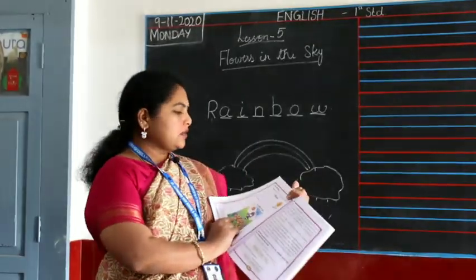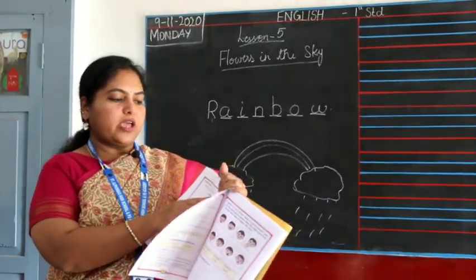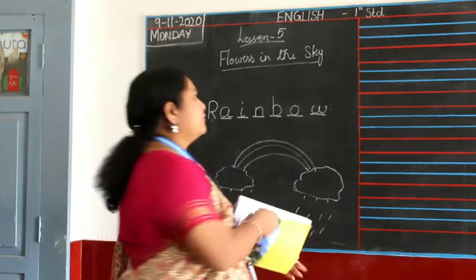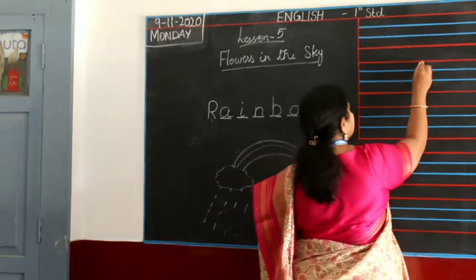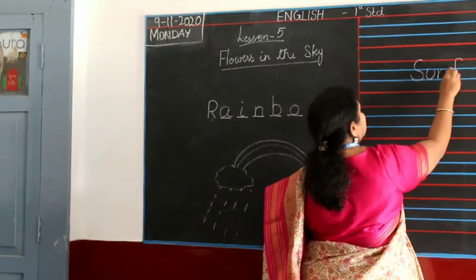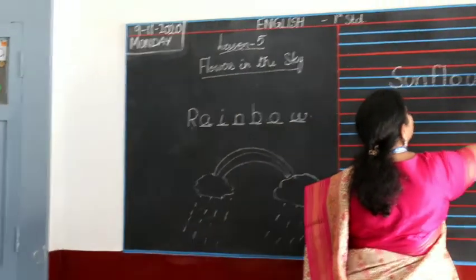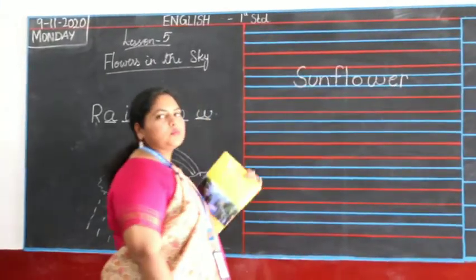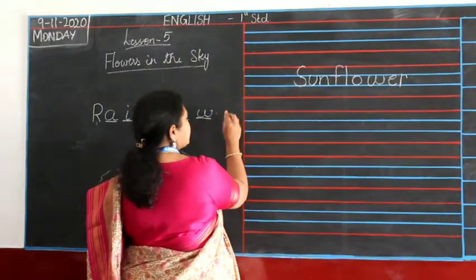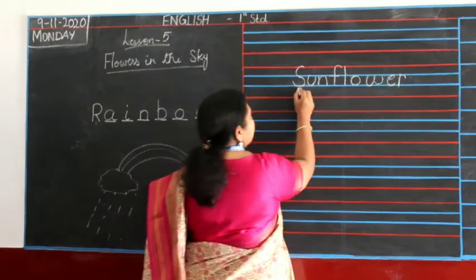Now there's another thing here, word building. Make as many words as you can from this word sunflower. How many words can you all make from this word? So the first word which I can make, S-U-N.